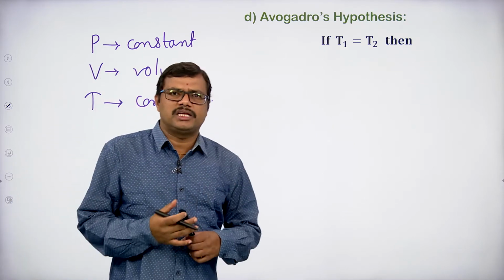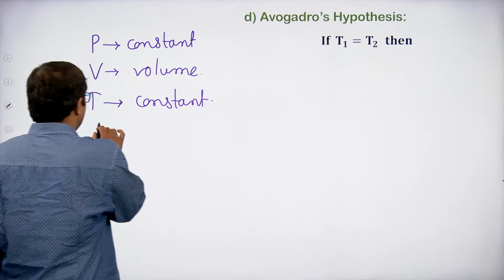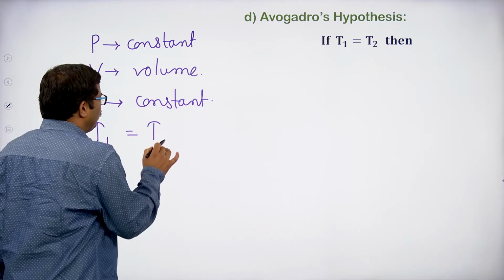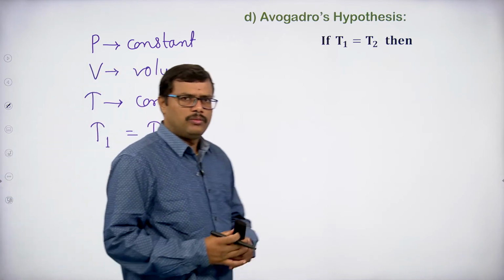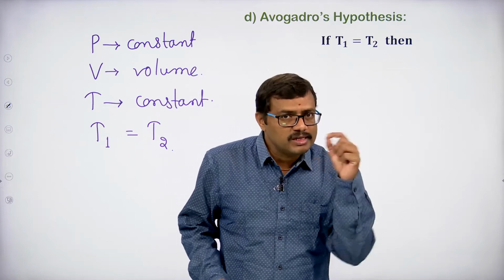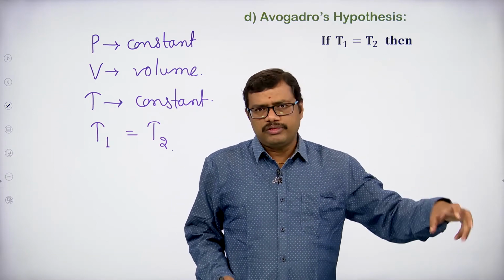When temperature is kept constant, automatically T1, the temperature of gas 1, will be equal to the temperature of gas 2. Both the gases are kept at the same temperature. As I told you, the temperature of the gas is the temperature at which the gas is kept.